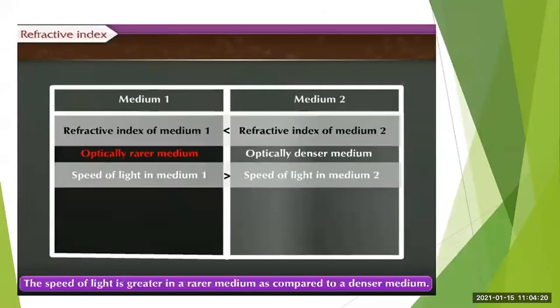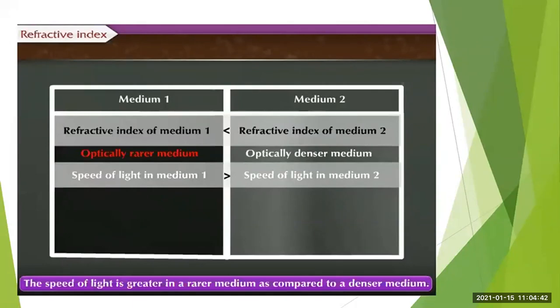Now, here we have medium 1 and medium 2. Suppose it is given that the refractive index of medium 1 is less than the refractive index of medium 2. See that symbol, less than, greater than.